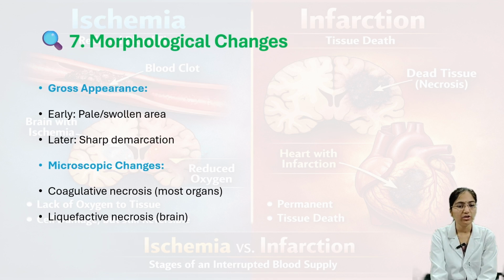Next we'll see morphological change. Gross appearance in the early stage is a pale and swollen area, and in the later stage there is sharp demarcation, we can see the separation. And then comes the microscopic one. Microscopic changes are coagulative necrosis and liquefactive necrosis.